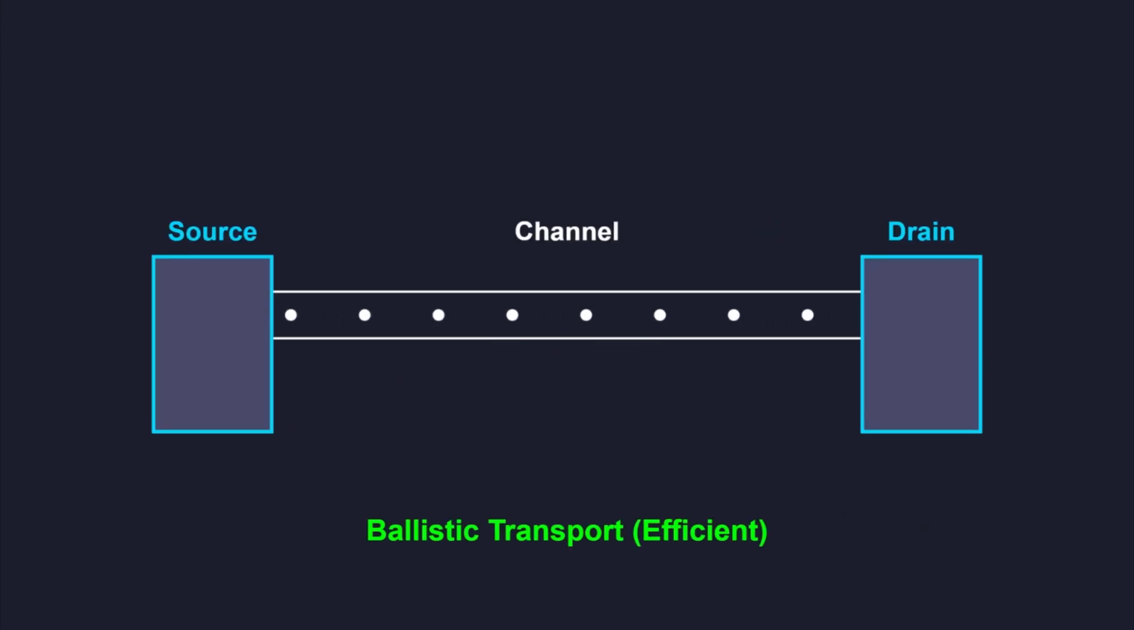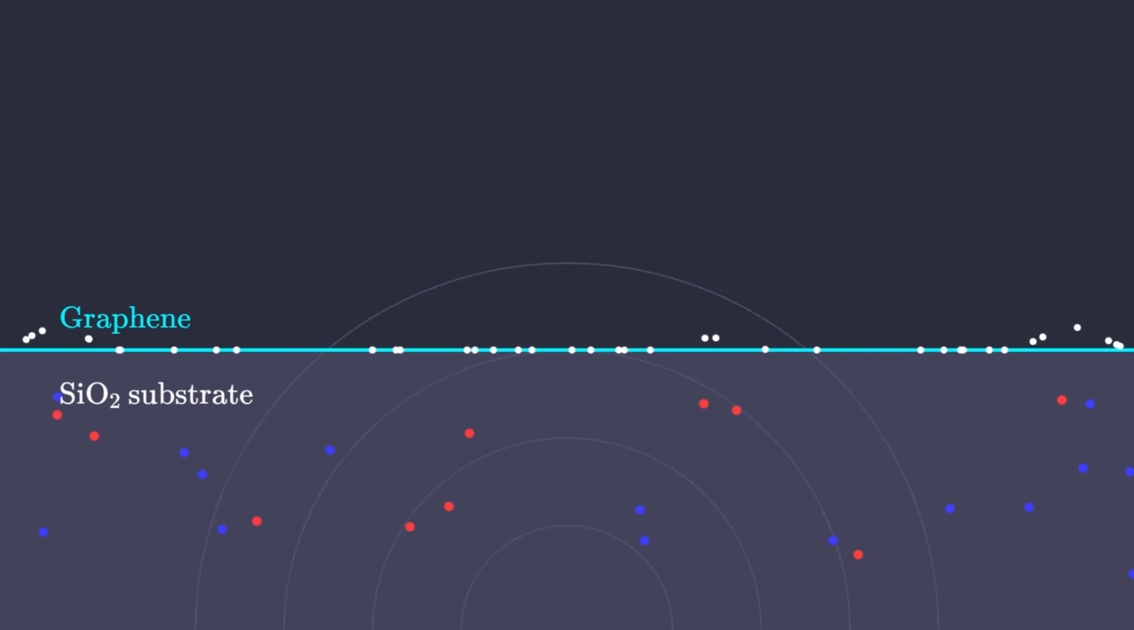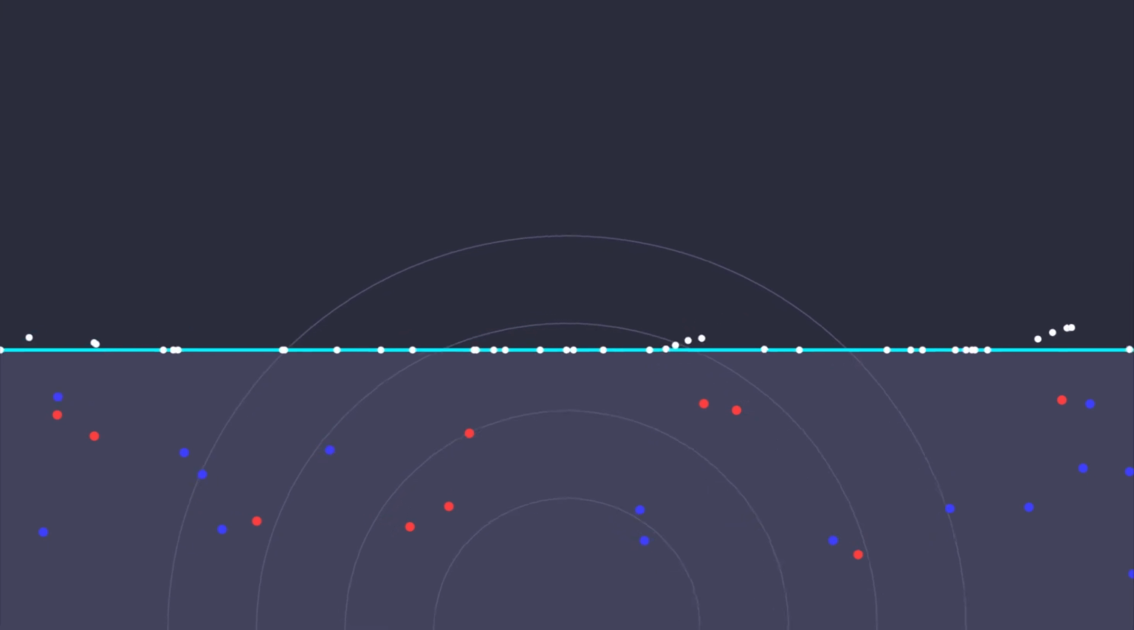The absence of scattering means that energy is not dissipated as heat within the channel. Instead, energy dissipation occurs primarily at the contacts, improving the overall power efficiency of the device. To build a transistor, graphene is placed on a dielectric substrate. However, standard silicon dioxide contains trapped charges and surface phonons that scatter electrons, reducing graphene's natural performance.